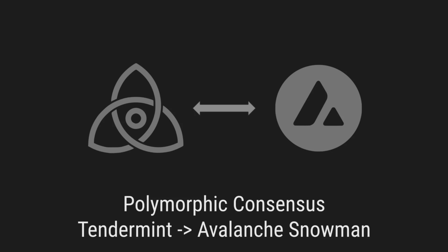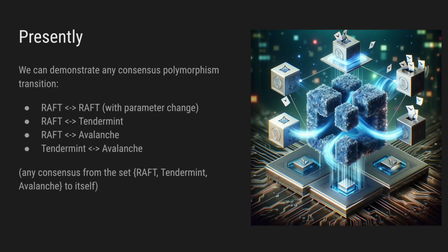For today, I will talk about Avalanche Consensus and the family of Snow Consensus protocols, and you will see an example of Polymorphic Consensus, where a chain changes from Tendermint Consensus to Avalanche Consensus while running through an on-chain governance process. And to set the stage, this demo is executed on our Mythos chain, which is a chain built on